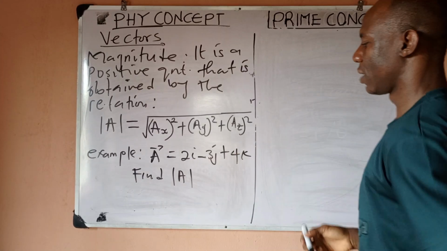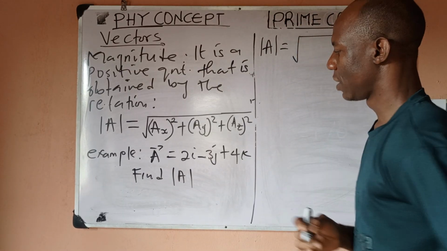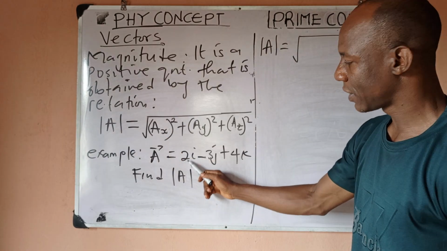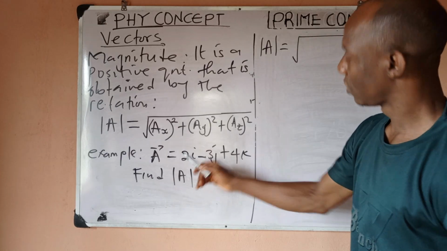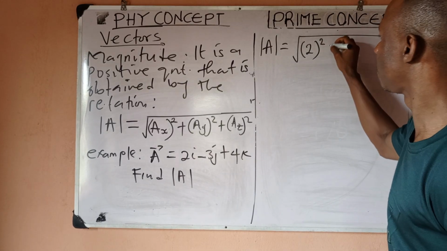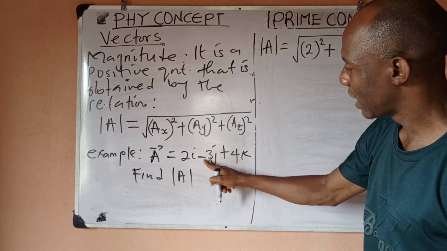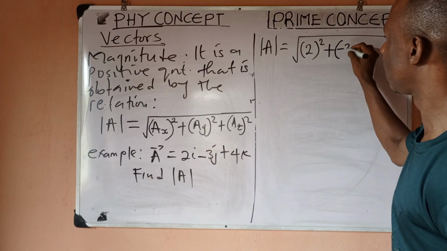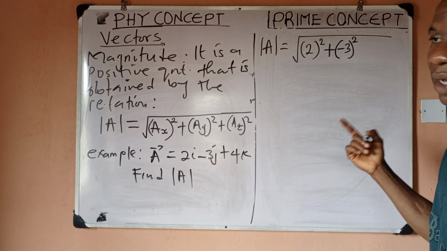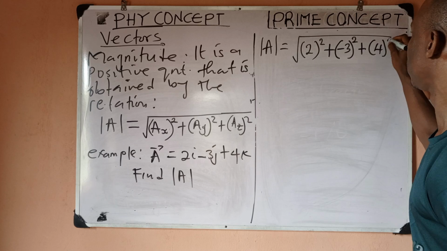So quickly, let's see how we can solve this. The magnitude, which is denoted by this, is going to be the square root. Now remember, it is ax squared. And what is our ax here? Our ax is the one attached to i, which is 2. So I'll say (2) squared. Notice I'm using brackets so that I don't confuse it. This must always be plus. It can never be negative. So plus, my next is negative 3. I'll put it in a bracket again. (Negative 3) squared. So even when you're punching with your calculator, put them in brackets, otherwise it will give you a wrong result. Then plus, this must also be plus (4) squared.